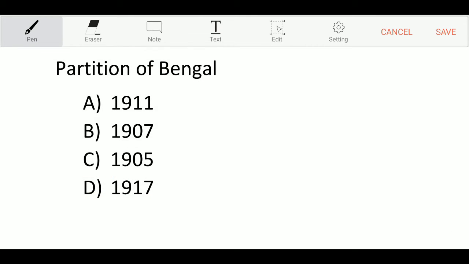When did the partition of Bengal take place, in the year? Option A, 1911. Option B, 1907. Option C, 1905. Option D, 1917. And the correct answer is option A, 1911 was the correct answer.